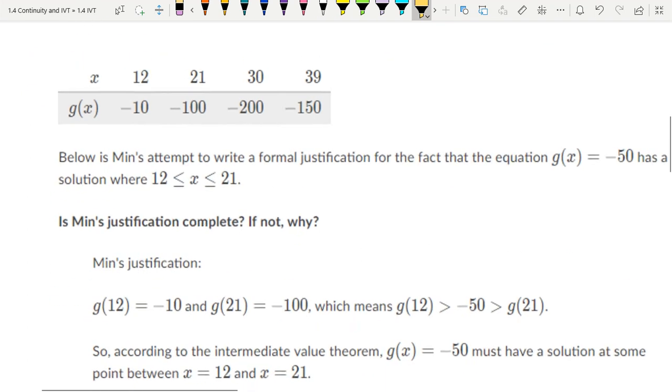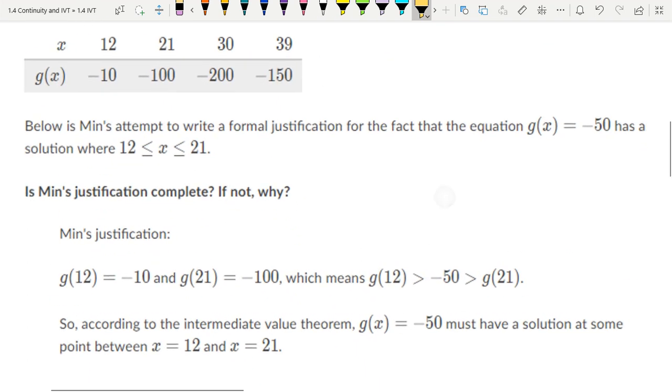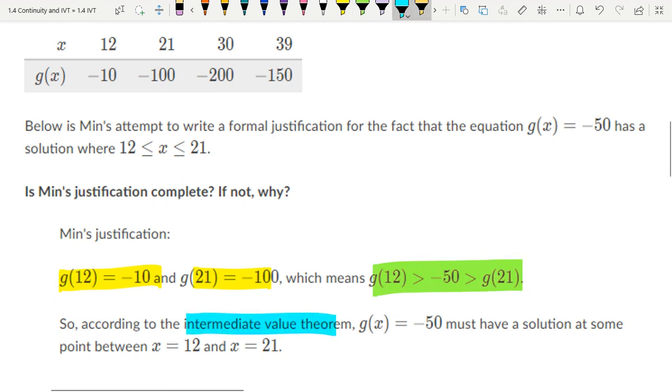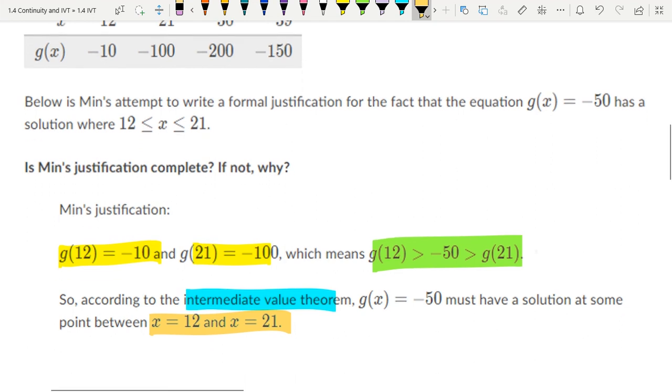Let's try it again. Here's another description. Someone else trying to justify using that table. See if they did it correctly. Thumbs up, we're good. Thumbs down, we're bad. Oh, so close here. We've got the endpoints. We've got the in-between. We've got IVT. We've got the interval. What is the one thing they forgot? Continuous. If you don't state that it's continuous, nothing else matters. You need all 5 things in order to be good there.